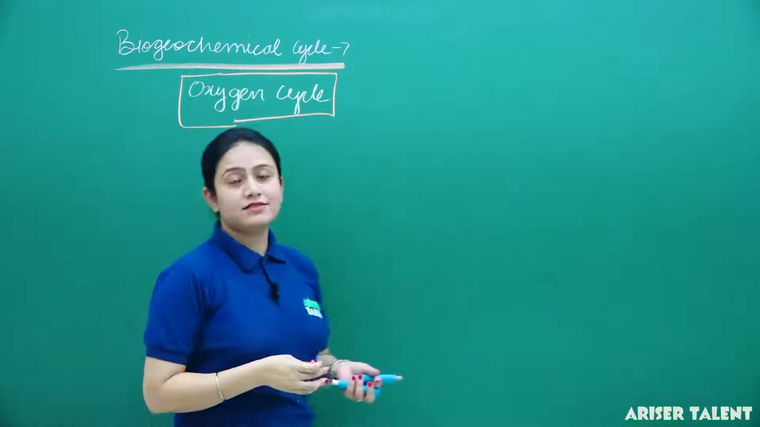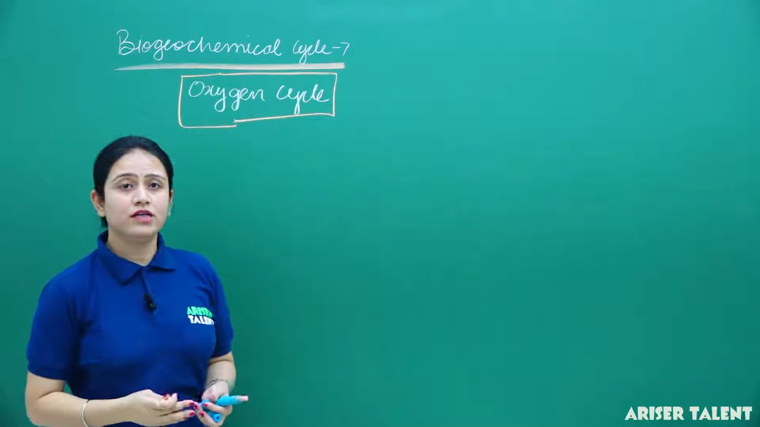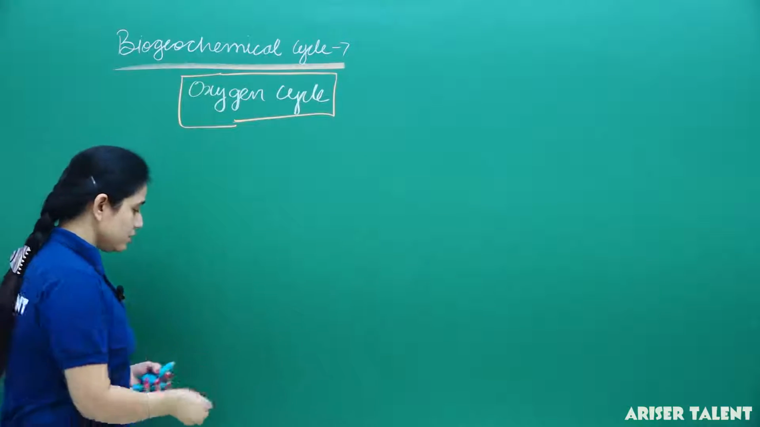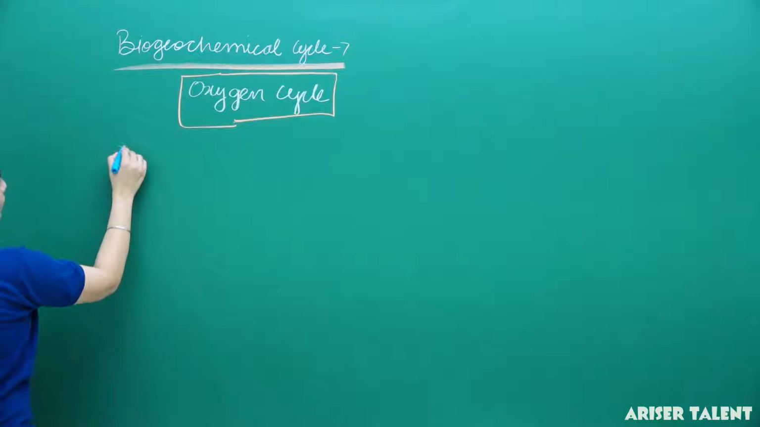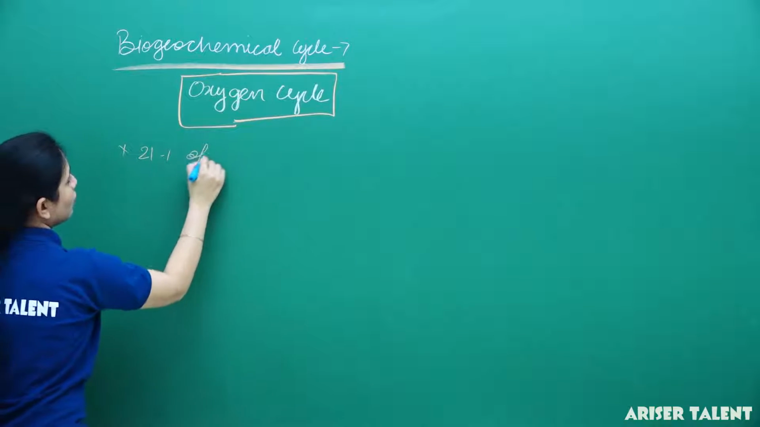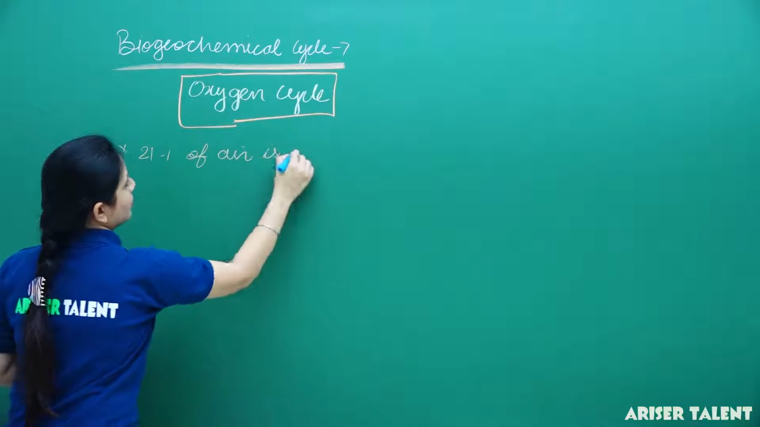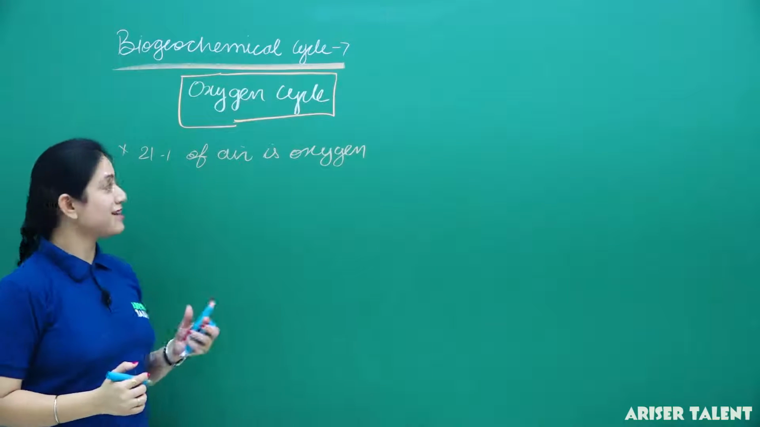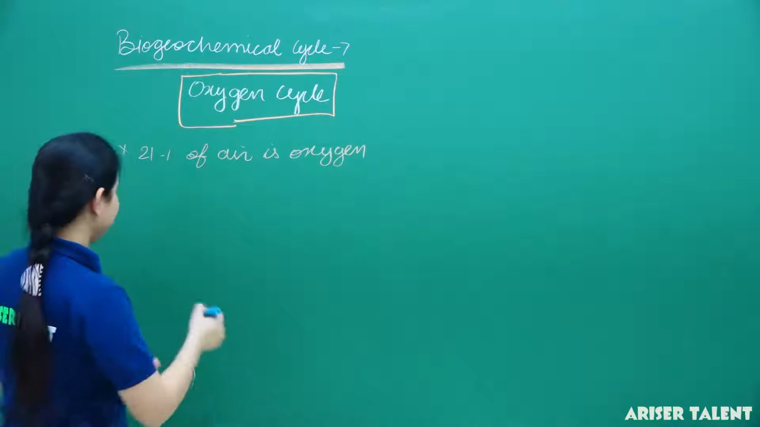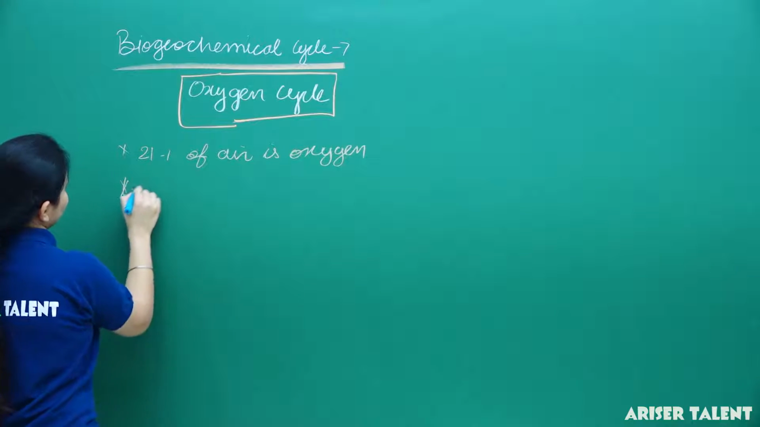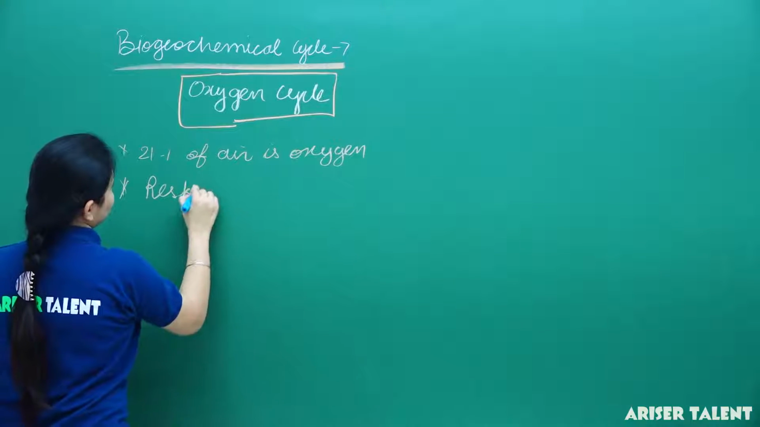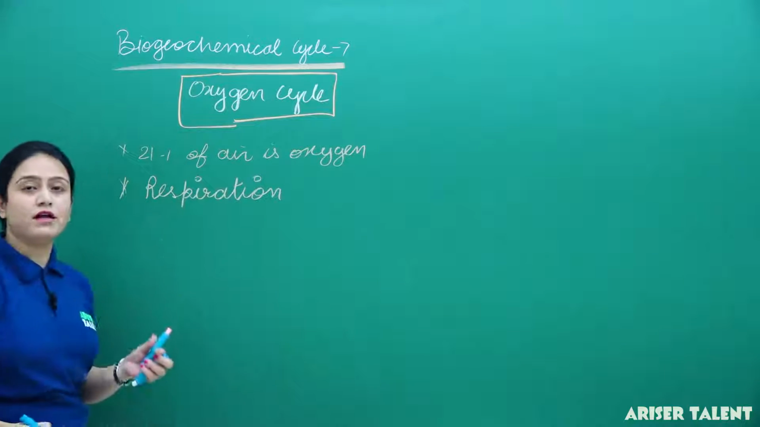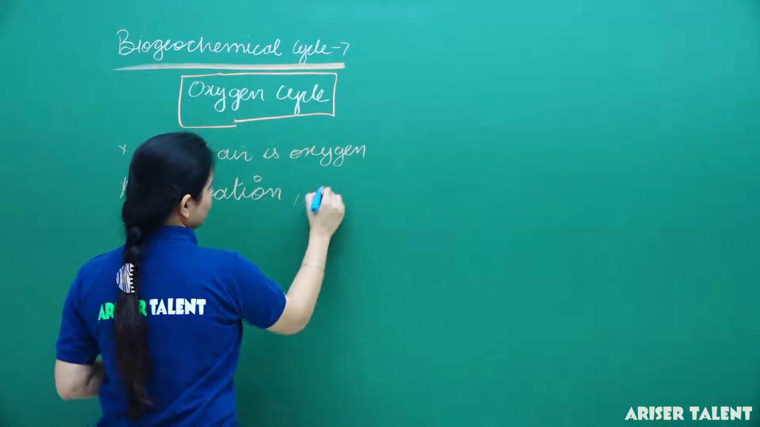Okay, as we know, oxygen is very essential for us, and only 21% of the air is oxygen. Okay, so thus we can see only 21% of air is oxygen. Why is oxygen essential? Oxygen is essential for the respiration. Okay, it is essential for respiration, and beside the respiration it is also used in